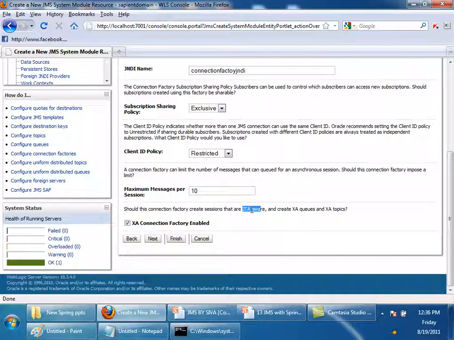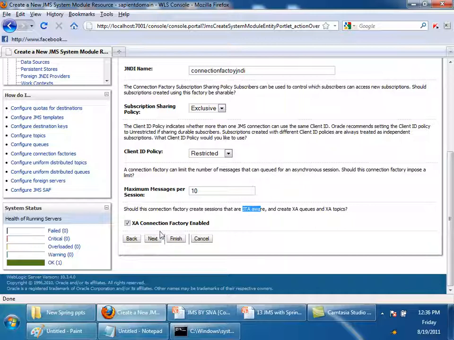Then I can have a distributed transaction, right? Whether all the messages are sent or none of them will be sent, or the reverse, whether all the messages will be received or not received, right? There are JTA transactions in JMS also. You will see the transactions clearly once I write the programs. You will be able to see them visually. Okay, just now we'll go ahead.